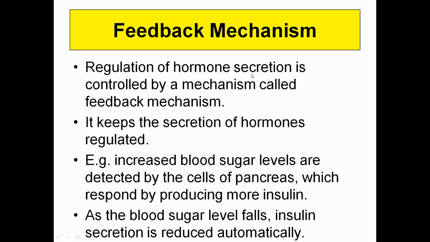Feedback mechanism. Feedback mechanism refers to the regulation of hormone secretion, and it keeps being regulated. As you know, if there is more sugar in the blood, more insulin is secreted, and when the blood sugar level becomes normal, the insulin secretion will be lesser. So there is a feedback mechanism to control the secretion of hormones from the gland.